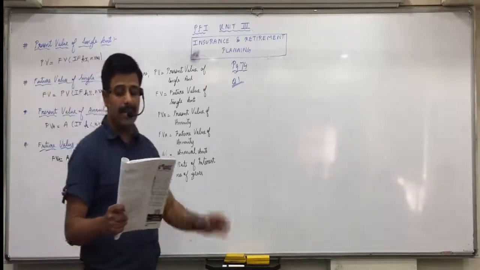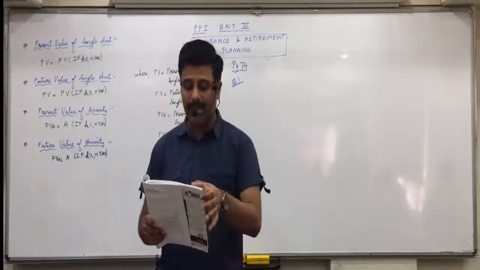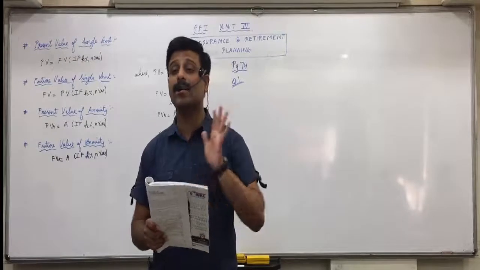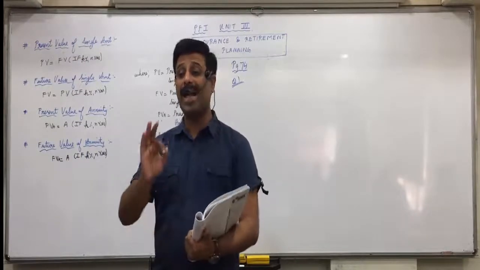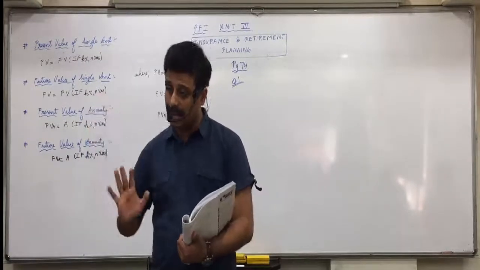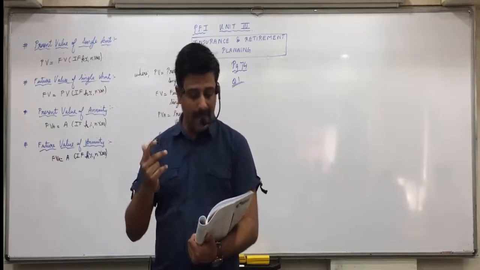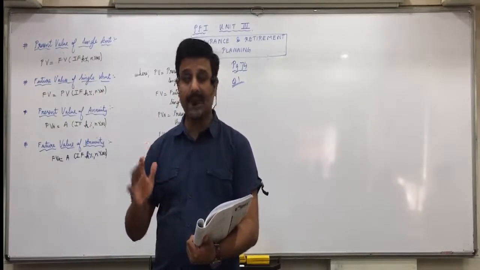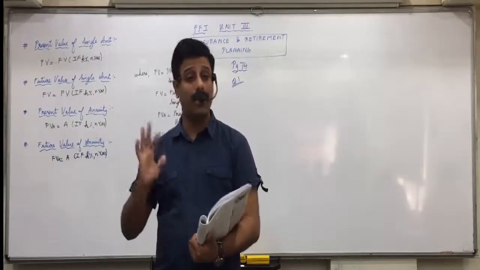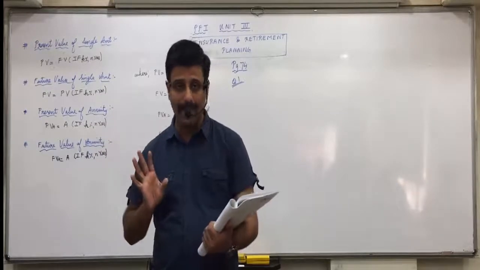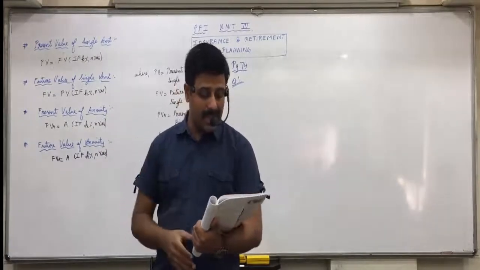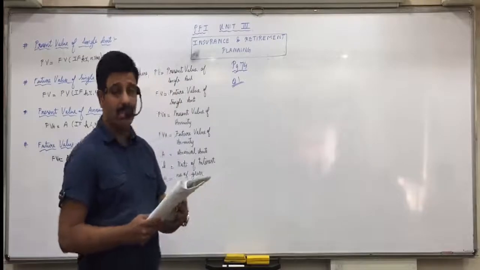So he has been given 2 options. One is an annual pension of 1 lakh annuity for the next 15 years. 1 lakh you will get every year for the next 15 years. Or second, a lump sum amount of 5 lakhs. You take 5 lakhs and then every year you will not get 1 lakh. If the rate of interest is 10% per annum, which is better for him?